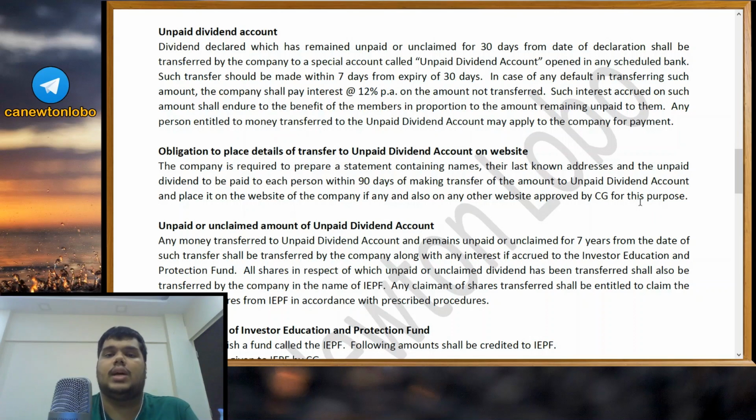So in whatever proportion the amount is remaining unpaid to them, in that proportion the interest will also become additionally payable to them in addition to the dividend unpaid plus interest they will get. Any person entitled to money transferred to the unpaid dividend account may apply to the company for payment.